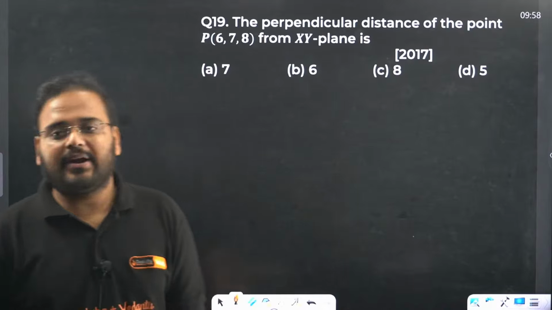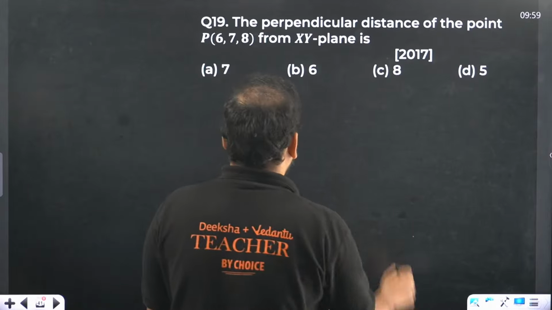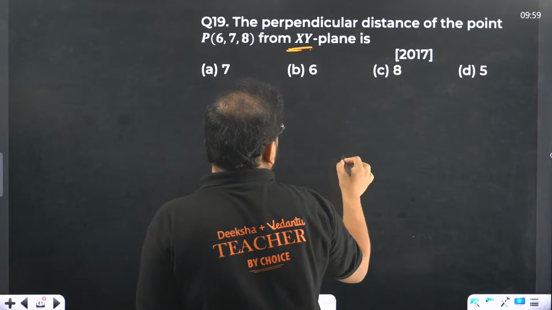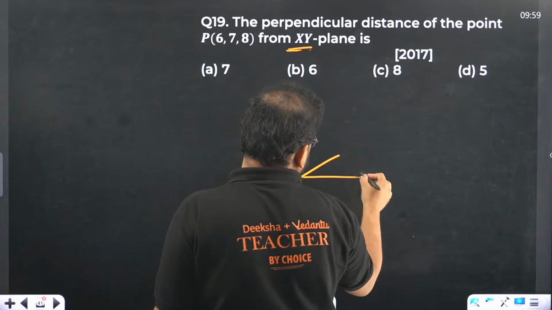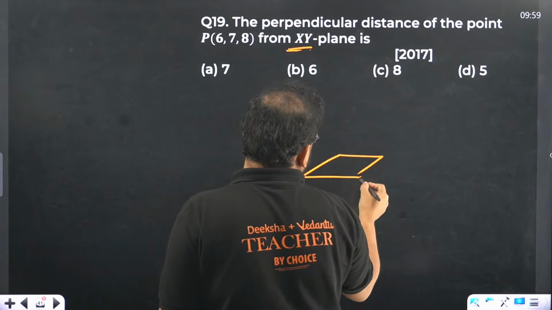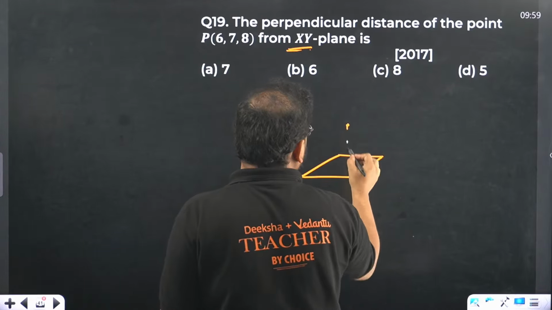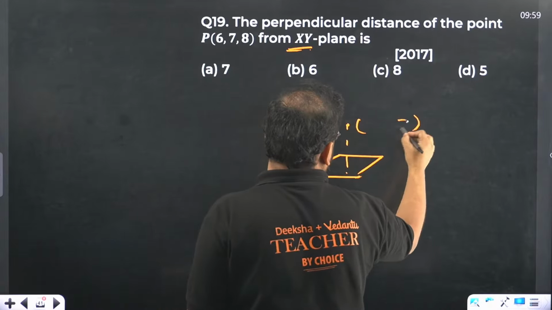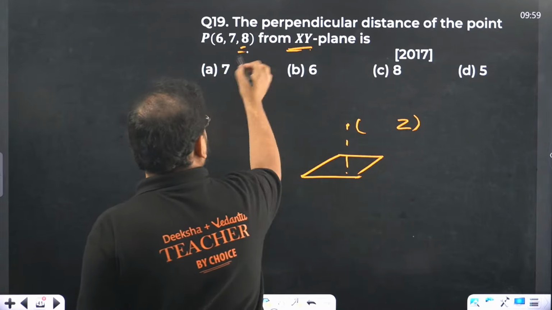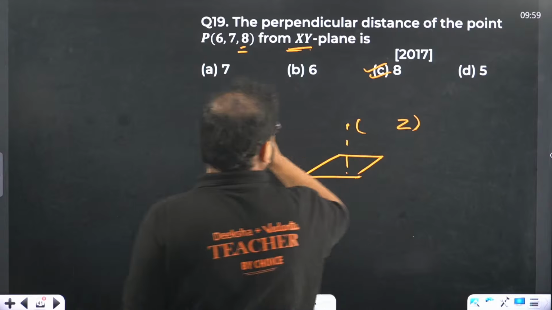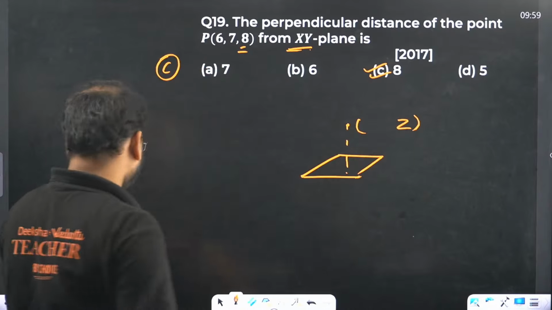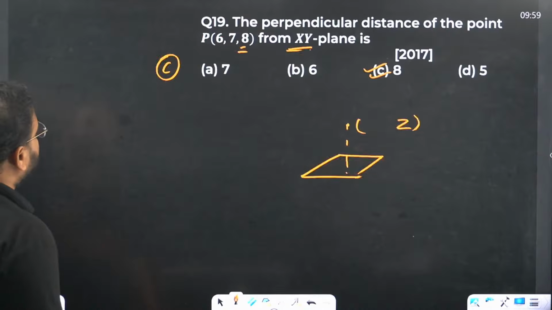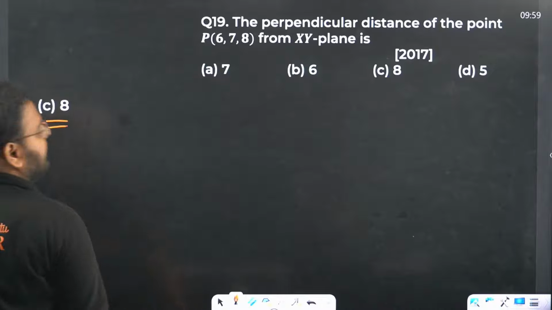Perpendicular distance of the point (6, 7, 8) from the xy plane. If you're talking about the xy plane, then the distance will be only in terms of the z coordinate. So this answer is 8. Answer becomes option C. Yeah, 19th is option C.